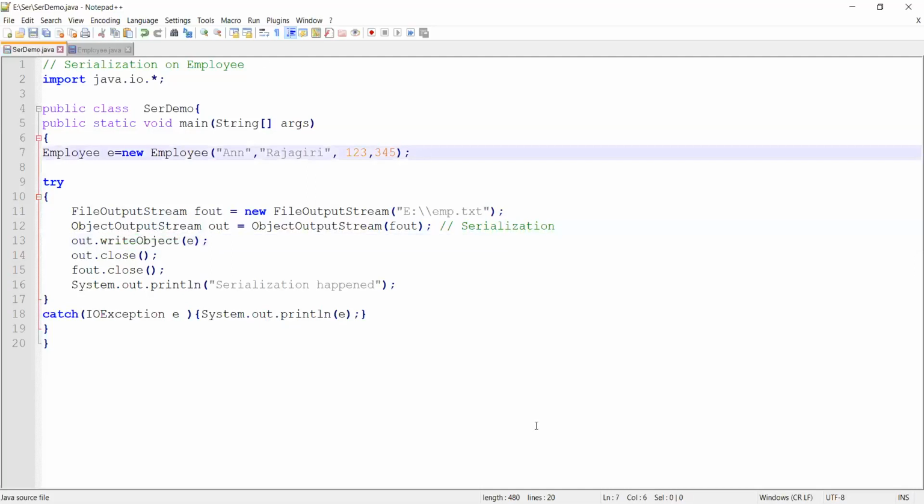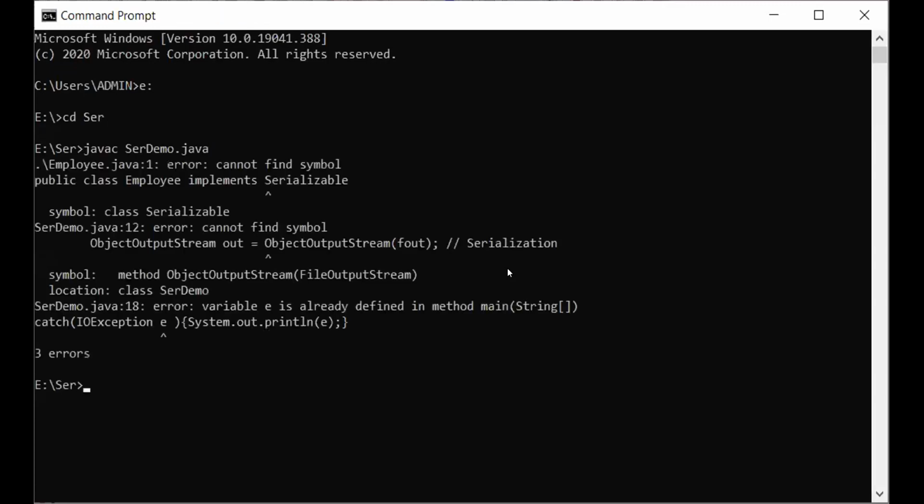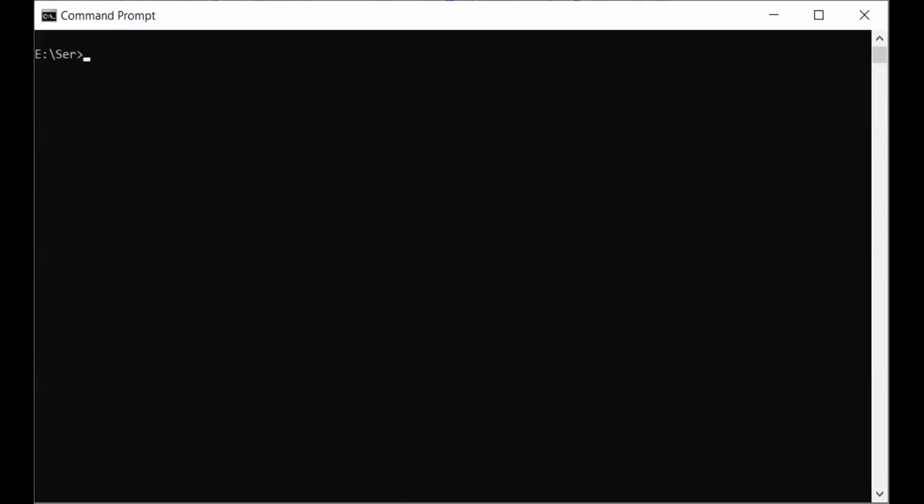I'll save my program. I'll even run my program so that you get an idea about what is happening. I'll open up my command prompt. Abin, can you see my command prompt? Yes, ma'am. Okay, javac SerializationDemo.java. I've got a few errors. I'll correct that. So that's it, an error-free program.